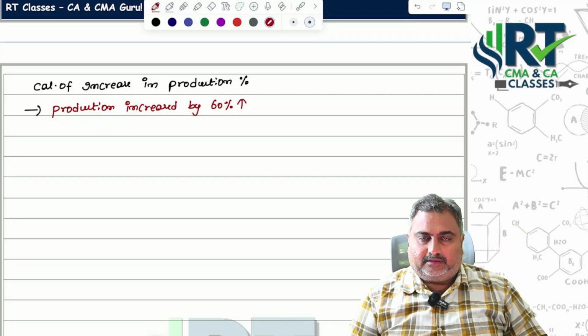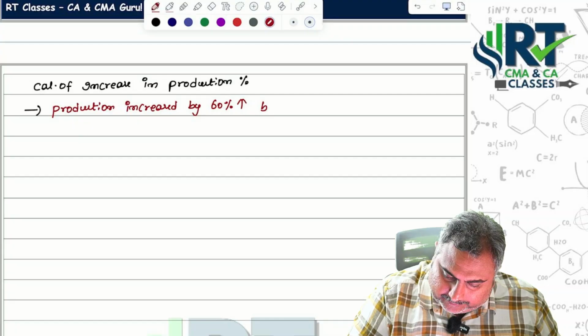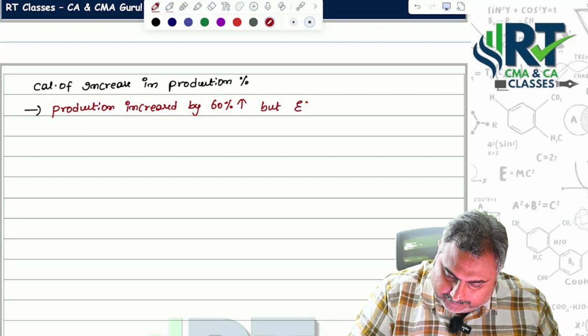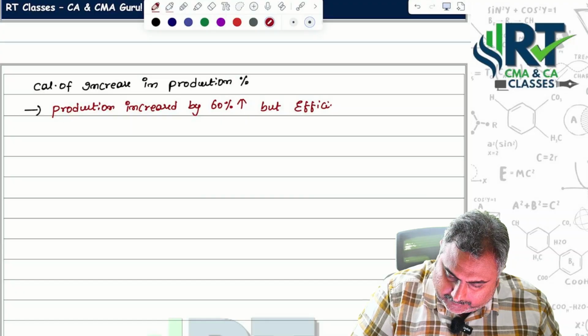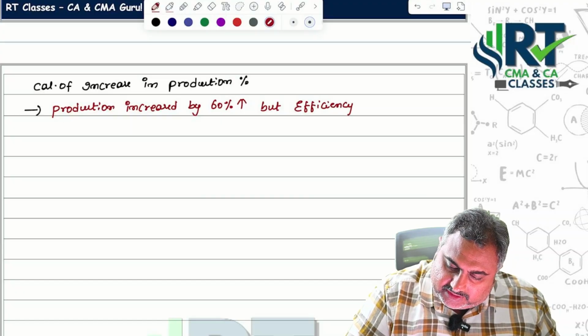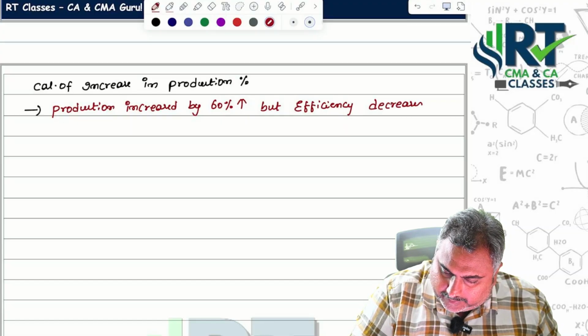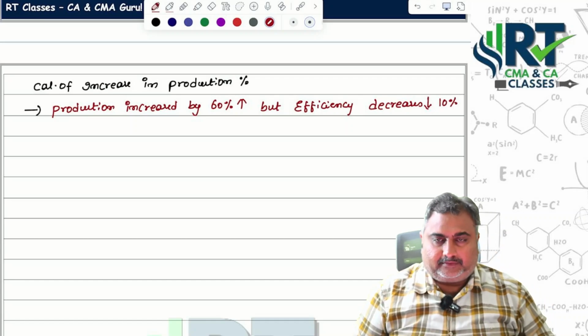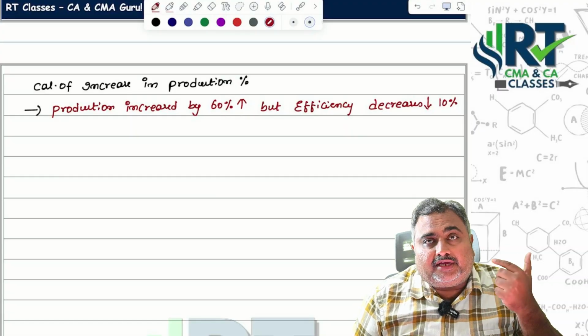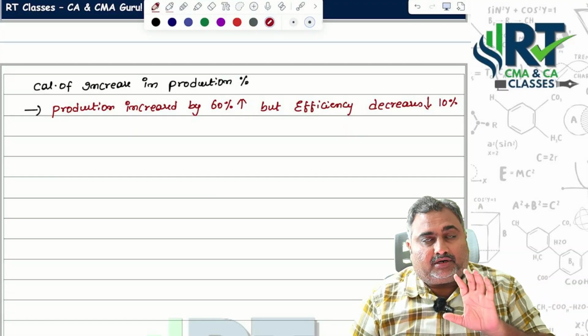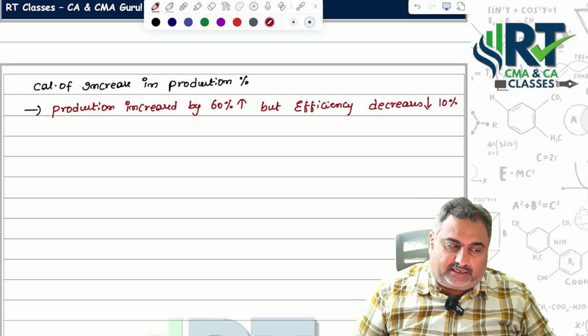Correct? But efficiency decreased by 10%. Your production may be increased by 60%, but efficiency decreased by 10%.